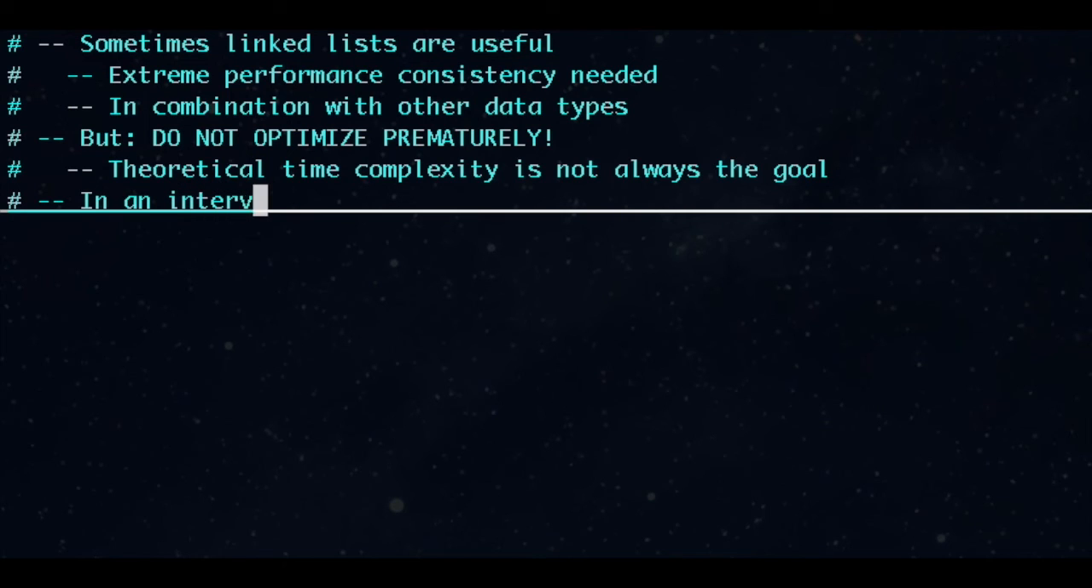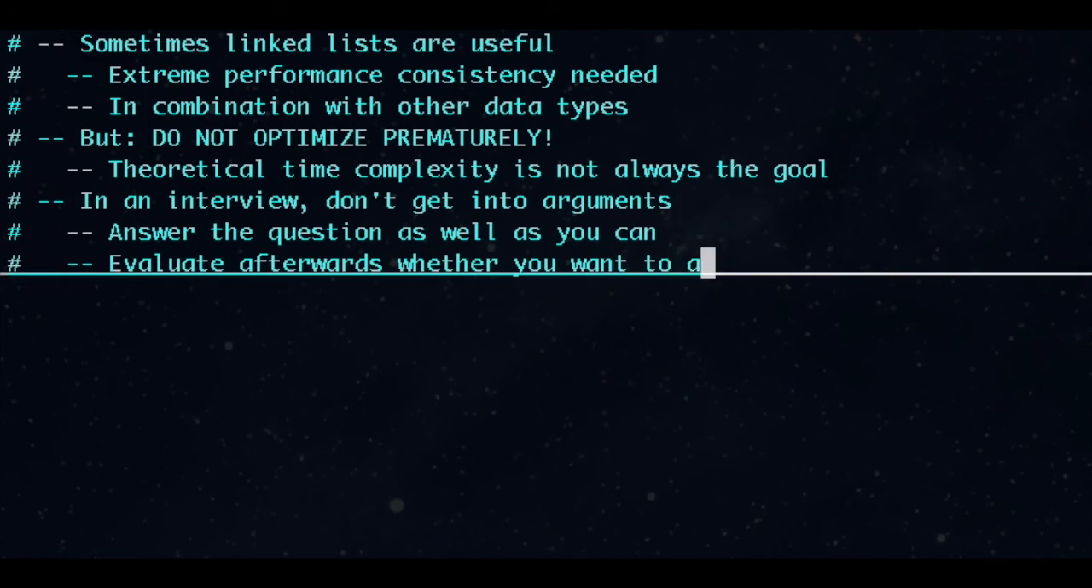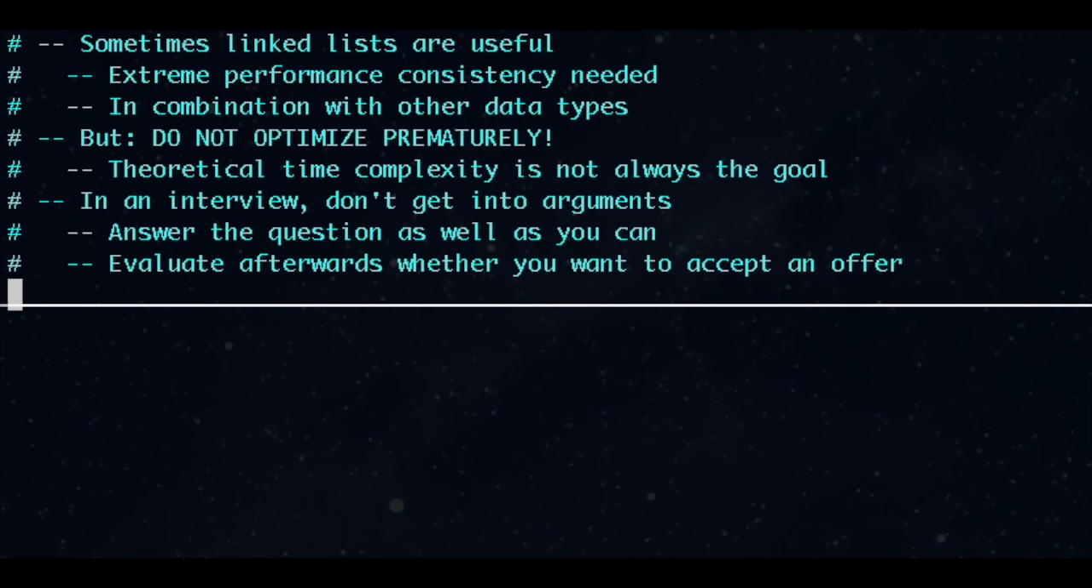Second, if you're in an interview setting, don't get into an argument with your interviewer about this. Don't try to convince them that you should solve the problem with a list or that their problem is bad and they should feel bad. Do your best to answer the question they're asking, and then, when you get the offer, evaluate what you thought of the interview process and whether you want to work there.